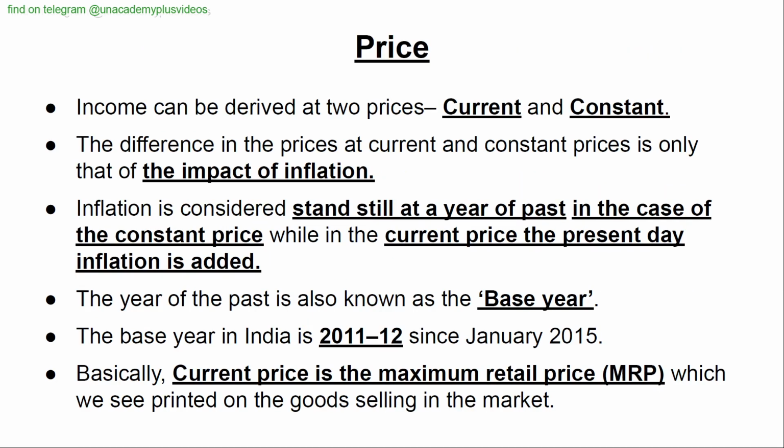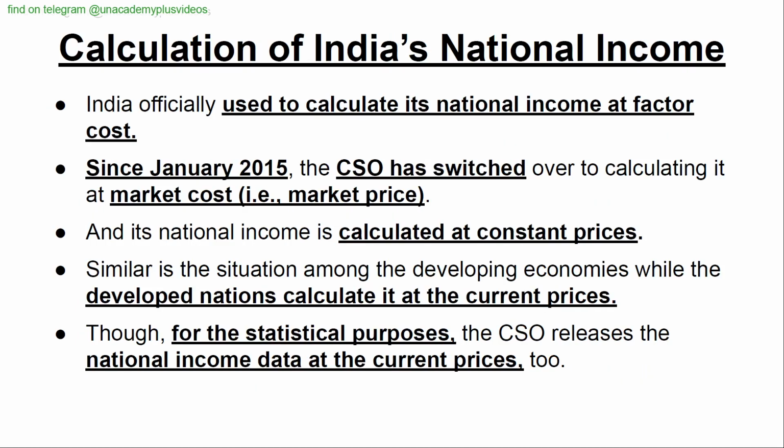Price. Income can be derived at two prices, current and constant. The difference between current and constant prices is only the impact of inflation. Inflation is considered standstill at a year of the past in the case of the constant price, while in the current price, the present-day inflation is added. The year of the past is known as the base year. The base year in India is 2011-12 since January 2015. Basically, the current price is the maximum retail price which we see printed on the goods selling in the markets.